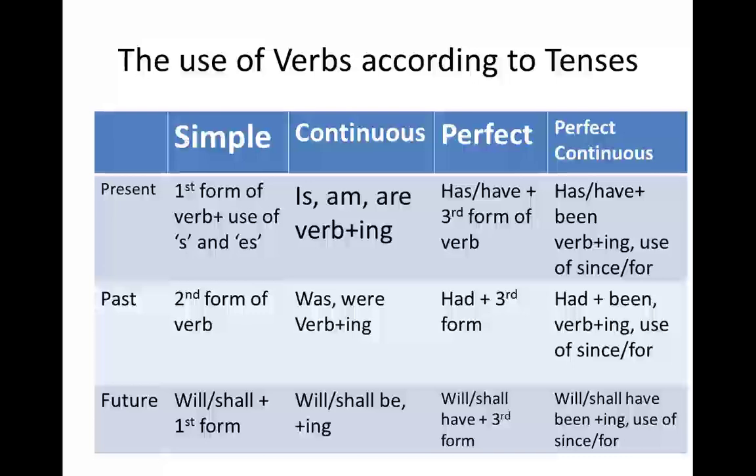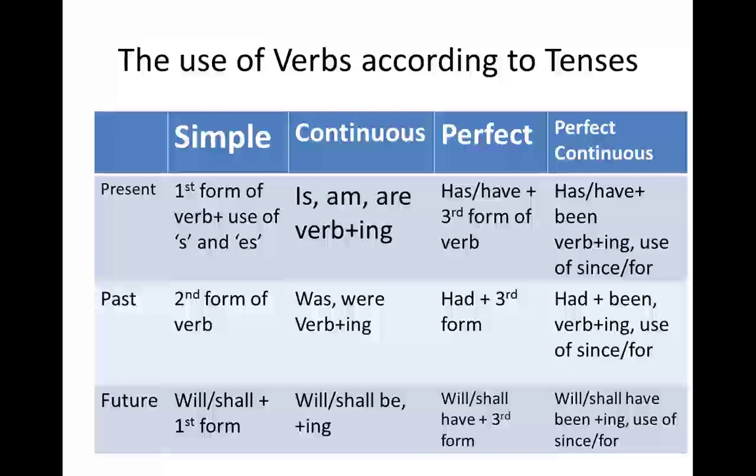Here always keep in mind that I and we are the persons with whom we are going to use shall, and with the rest of the plurals or singulars, third person, we will use will. Continuous, present continuous is am, is, are, and with the verb we are going to use ing. Here again, if you recall your previous lecture about the auxiliary verbs or the helping verbs, you will notice that verb plus ing is being used in all three tenses, that is present, past, and future.